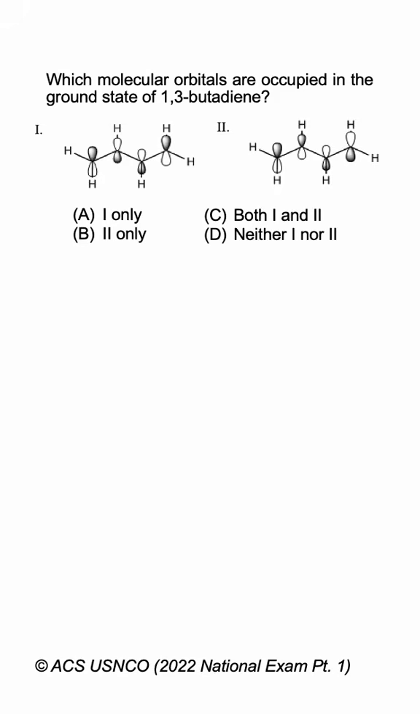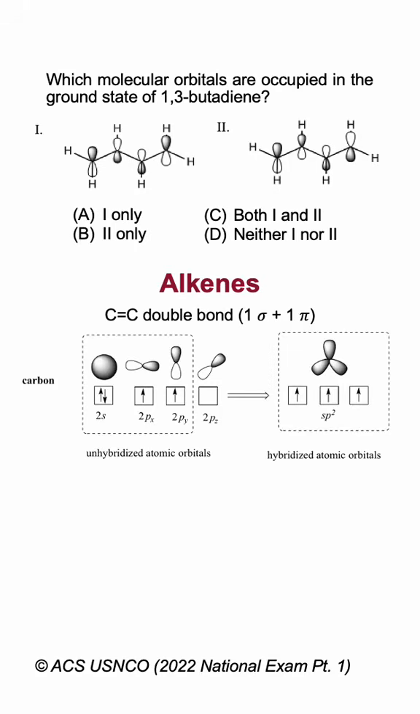Before we go to the molecular orbital, recall that for alkenes, each carbon atom in a double bond is sp2 hybridized, and to achieve this, a carbon atom combines its 2s orbital with two of its 2p orbitals to form the sp2 hybrid orbital. And this leaves exactly one unhybridized 2p orbital. The sp2 hybrid orbitals overlap head-on to form the sigma bonds, and the unhybridized p orbitals overlap sideways to form